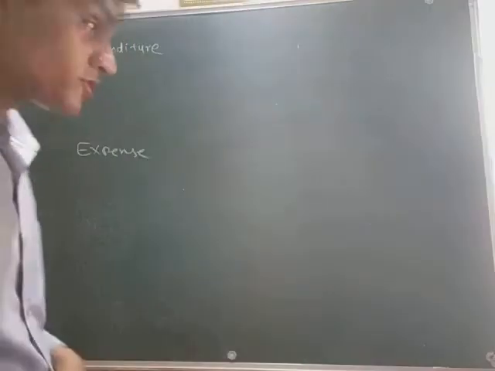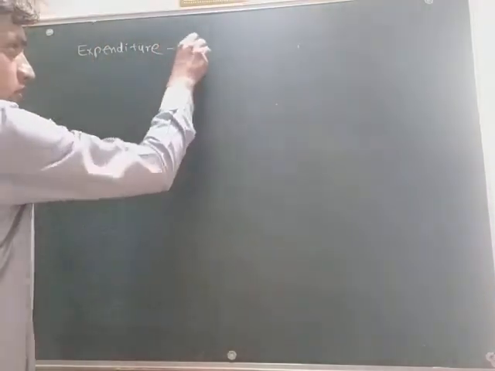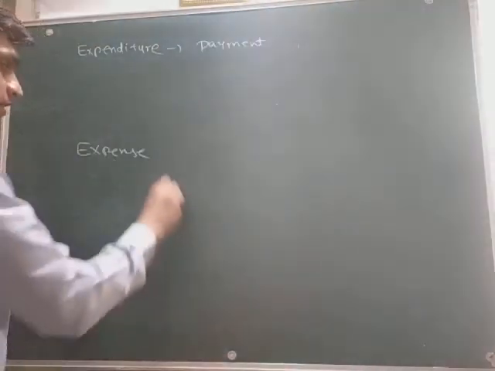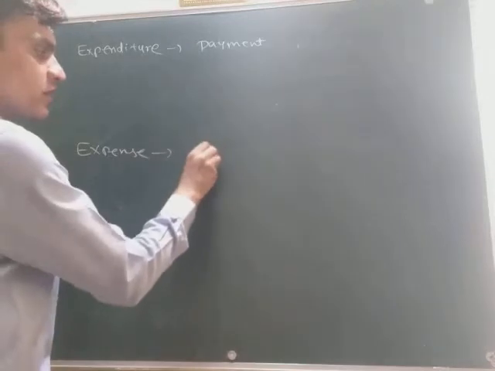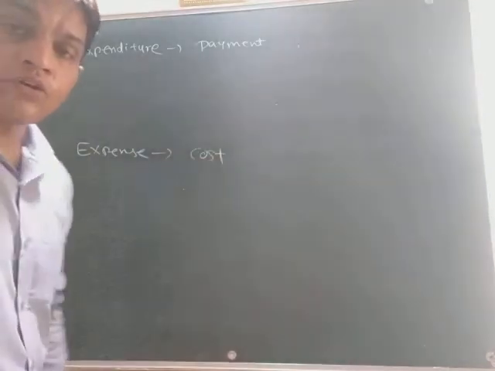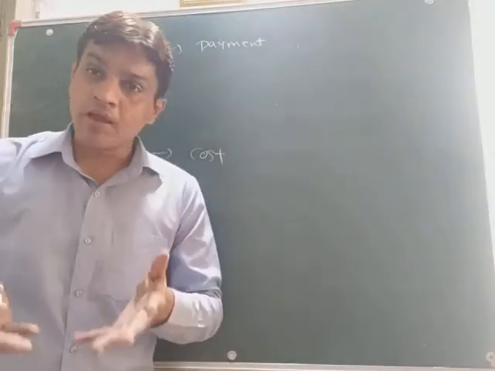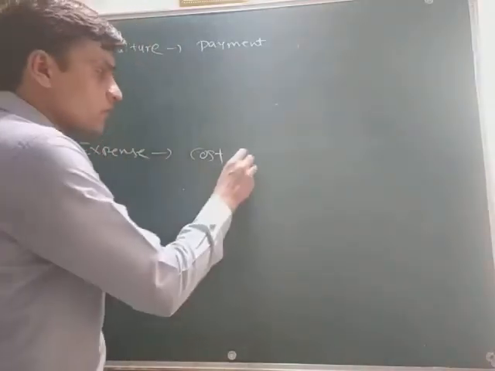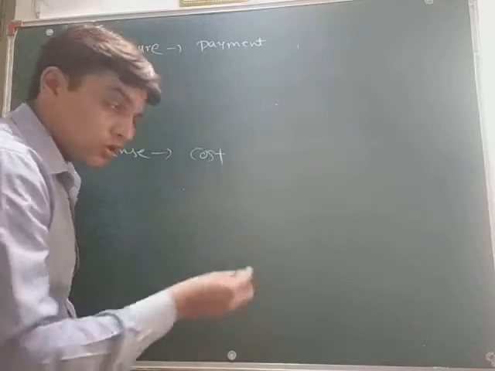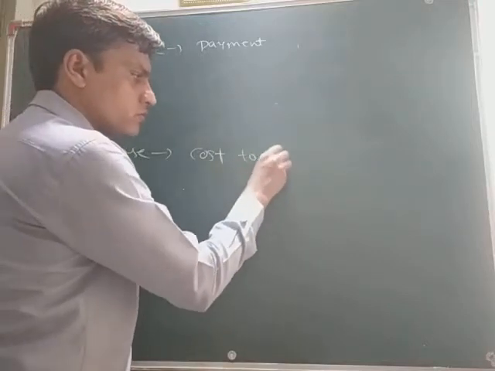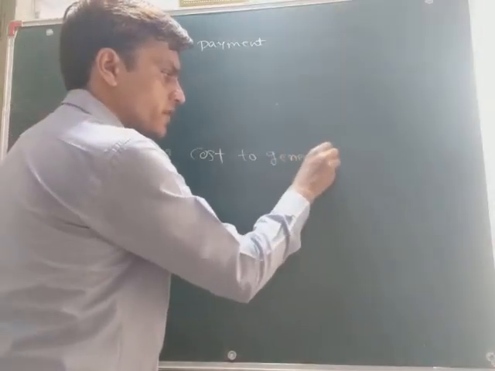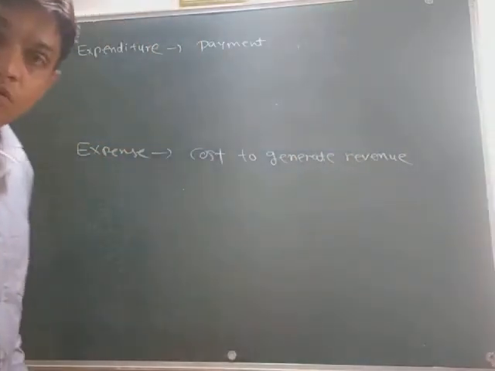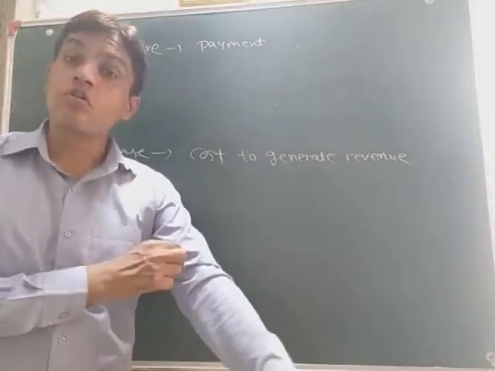I will tell you why. Expenditure is what? It is one kind of payment. And expense is what? It is one kind of cost. Now we know payment and we know cost also. The cost is what? Any business does cost to generate revenue. So that is called cost.